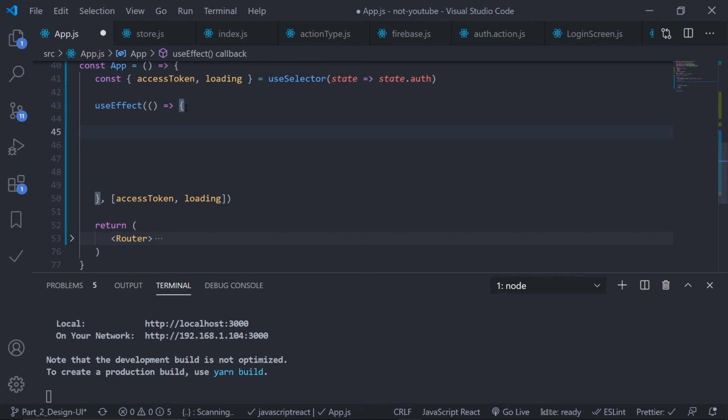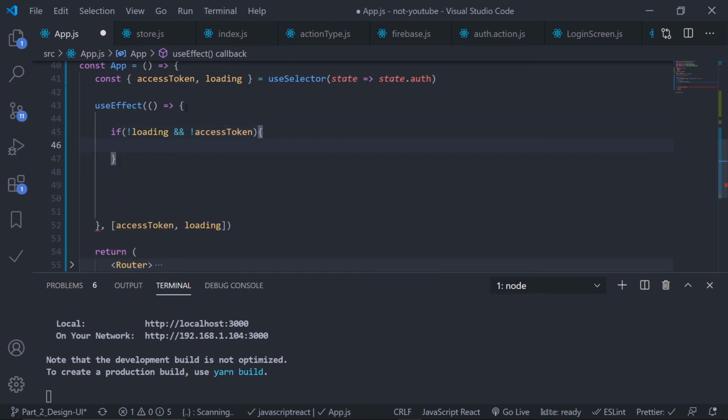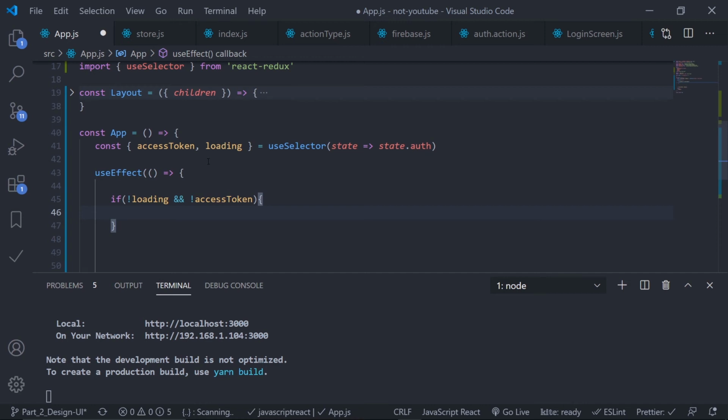So if the loading is false, it means the request is completed, but still I don't have the access token. At that point I redirect him to the auth page. So if it is not loading, if the loading is false, and if I don't have the access token, so if the access token is null, at that point I'll redirect him. So again I need to use the history object. And now here's the point.